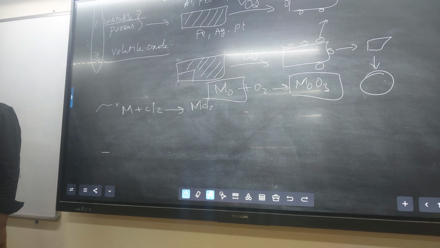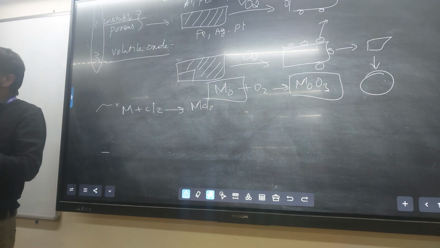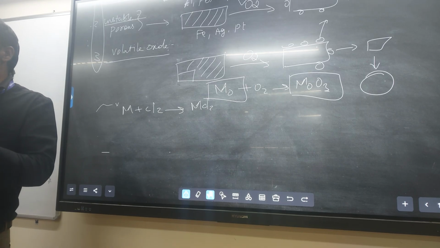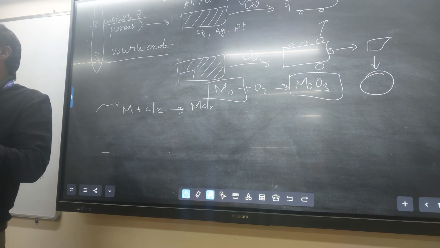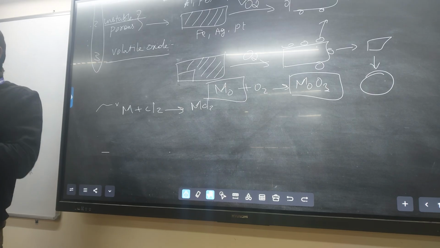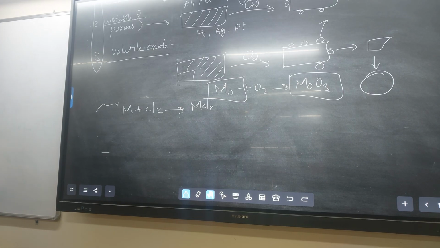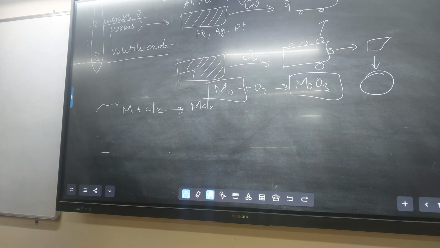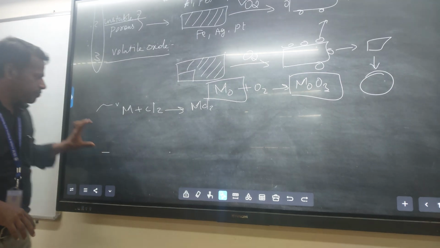Similarly, in the presence of hydrogen, the H2 environment immediately produces H atoms, that is, hydrogen atoms. The hydrogen atom occupies the voids of the metal. Wherever there are voids on the metal surface, the hydrogen radical goes and occupies them. Continuously, H dot reacts with H dot to form hydrogen gas, and the volume of hydrogen gas keeps increasing. It breaks the metal surface. That incident is called hydrogen embrittlement.